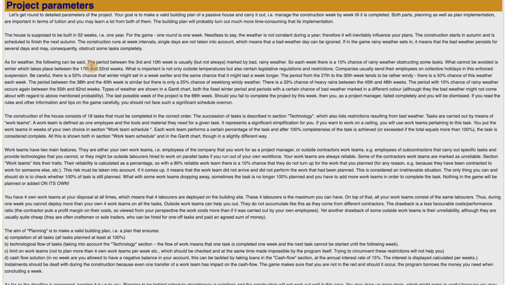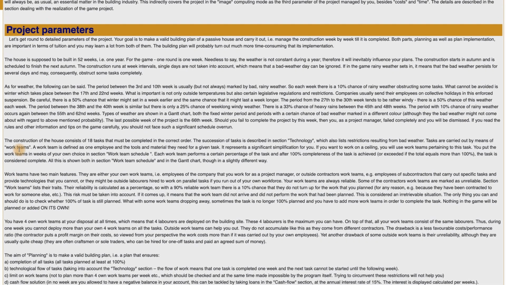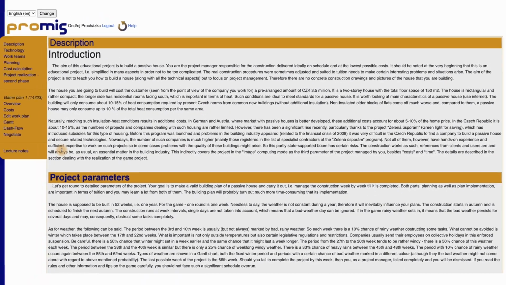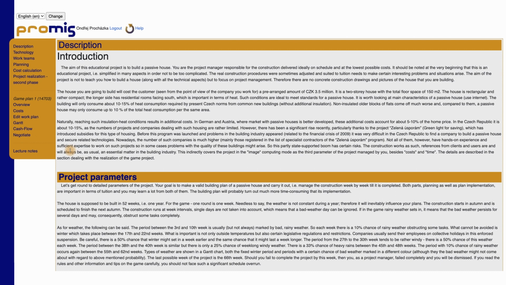So look at what known and unknown risks await the project, and how to respond to them by allocating reserves. In the case of Ecohouse, there are known risks of weather and unreliability of work teams, but unknown risks are events that will take place during realization and will cost you several rounds of time. For known risks, you can react to them directly, but for unknown ones only indirectly, with the help of reserves, i.e., an unscheduled round falling between two consecutive jobs.